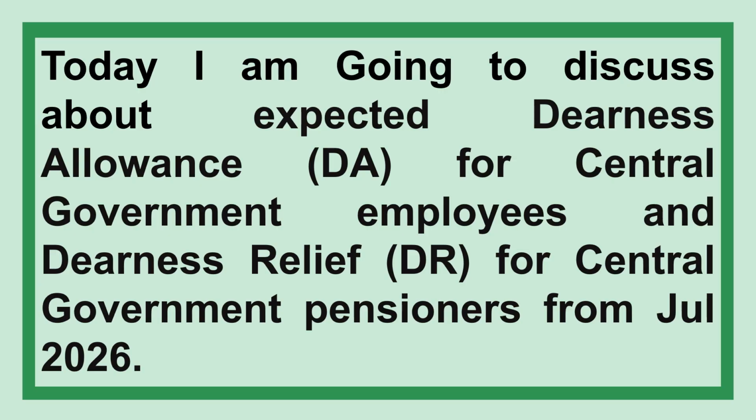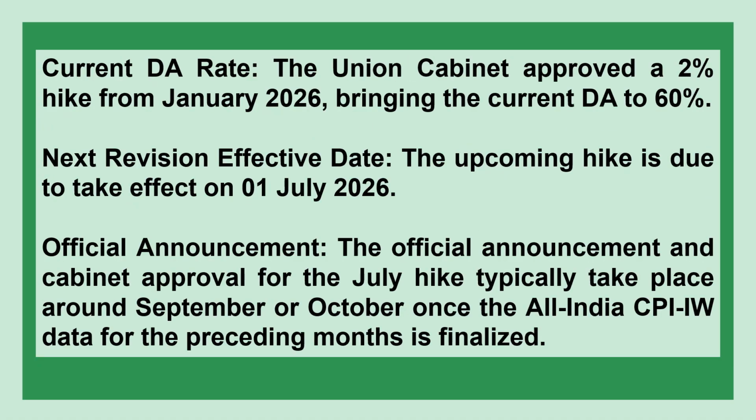Today I'm going to discuss the expected Dearness Allowance (DA) for central government employees and Dearness Relief (DR) for central government pensioners from July 2026. Current DA rate: the Union Cabinet approved a 2% hike from January 2026, bringing the current DA to 60%. Next revision effective date: the upcoming hike is due to take effect on 1st July 2026. Official announcement: the official announcement and cabinet approval for the July hike typically take place around September or October, once the All India CPI-IW data for the preceding months is finalized.